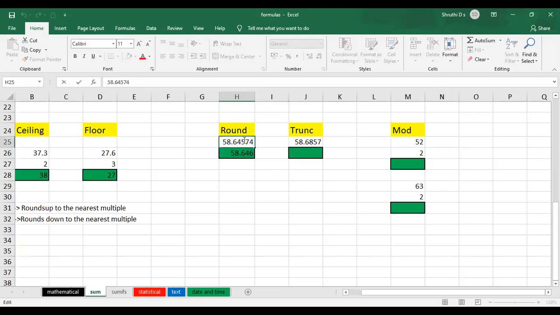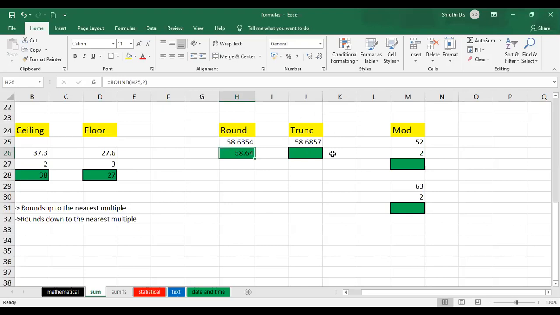Now if you want, I'll change the number here: 3, 4, 4. Okay, 344, and I'll press enter. Up to 2 decimal points, I'll change it here. Now you're going to get 63 itself, since 4 is lesser than 5. If it is greater than 5, it will be changed to 64. Otherwise, it remains 63 itself. So that is your round function.